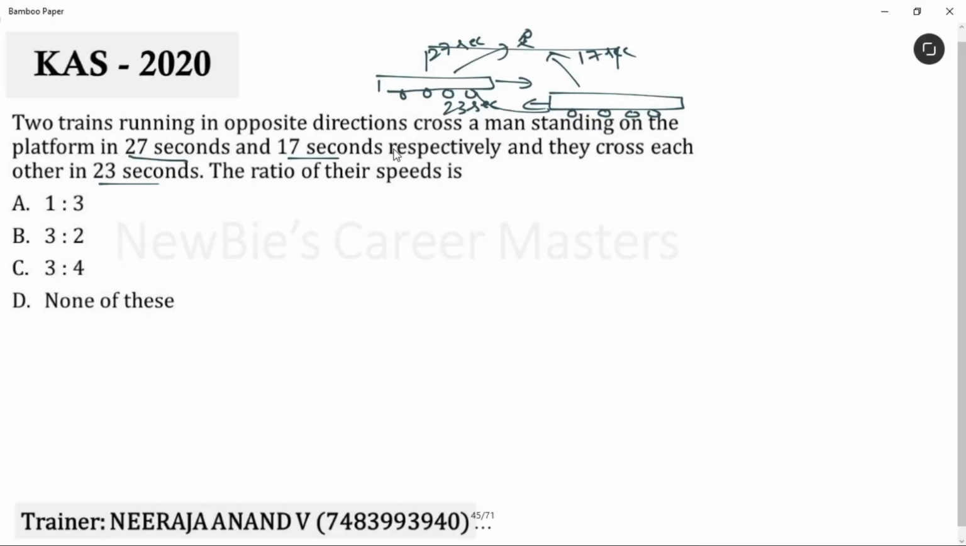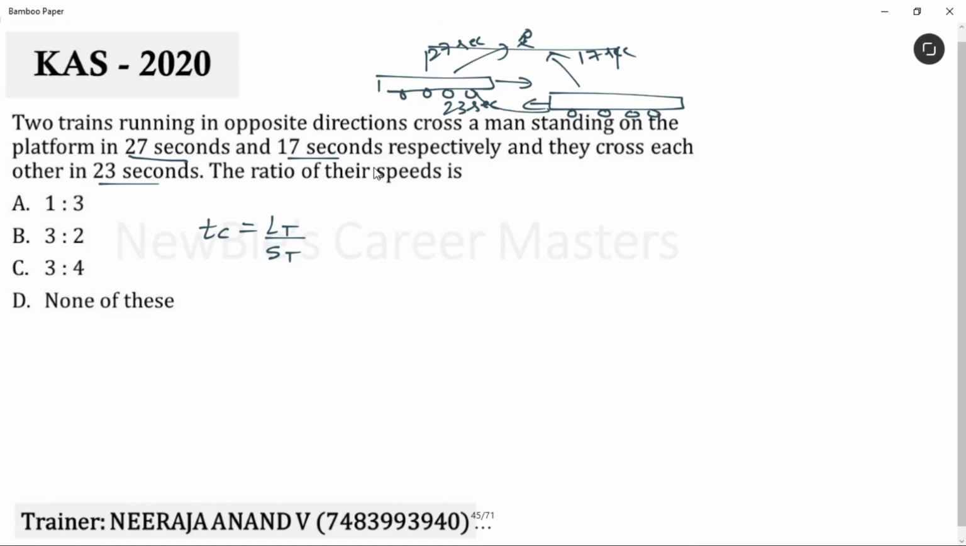Newbies, to solve this question, you have to use two formulas. One is the time taken by the train to cross the man. Another one is the time taken by the train to cross another train. Let's take the first formula. Time taken by the train to cross the standing man is length of the train divided by speed of the train.